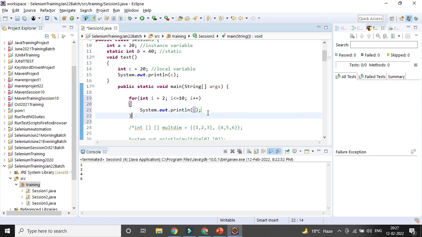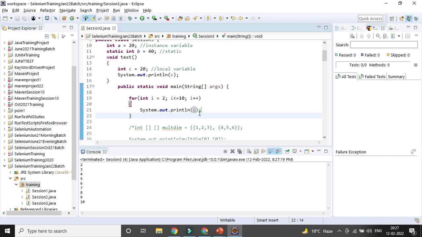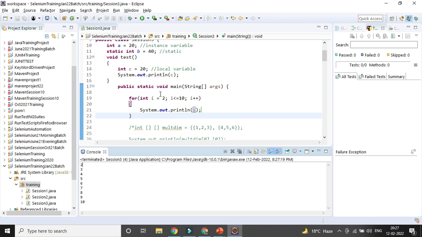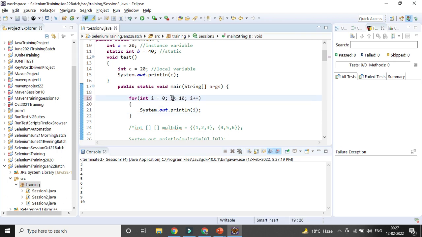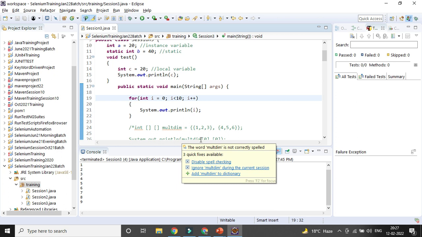Okay, so that is the for loop. Now if you run it, it will start with 2 and increment by 1, so it will print 2, 3, 4, 5, 6, 7, 8, 9, 10. You can see it is coming like that. If you want to start with 0, and you don't want to go till 10 but till 9, you can give the condition as I less than 10, which means it will go till 9 but not equal to 10. You can see here, it starts from 0 and goes till 9.